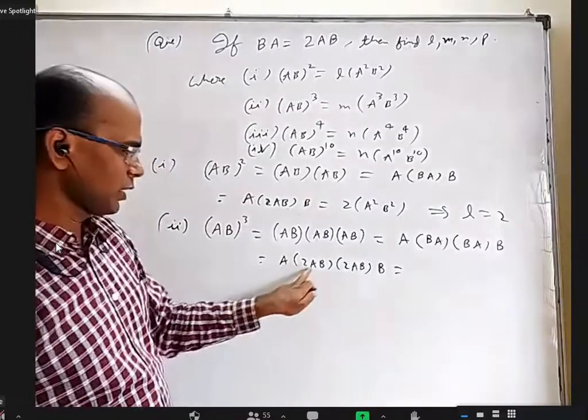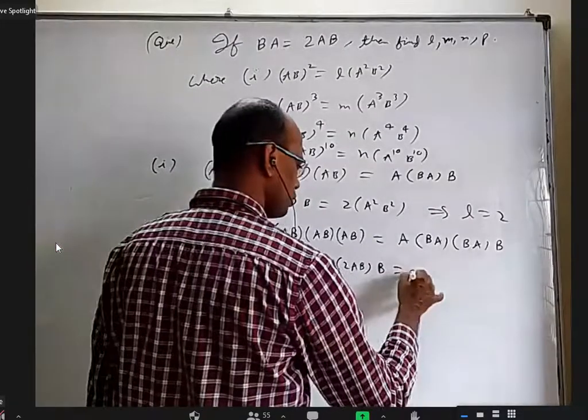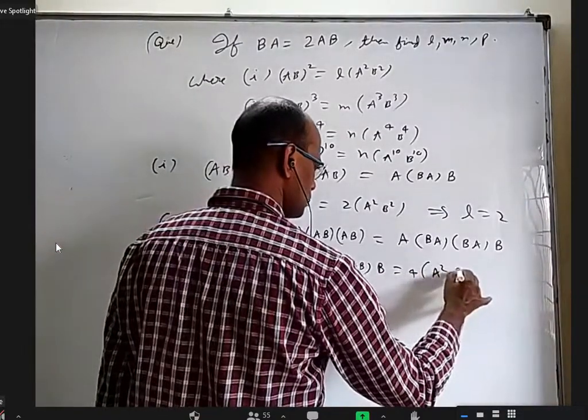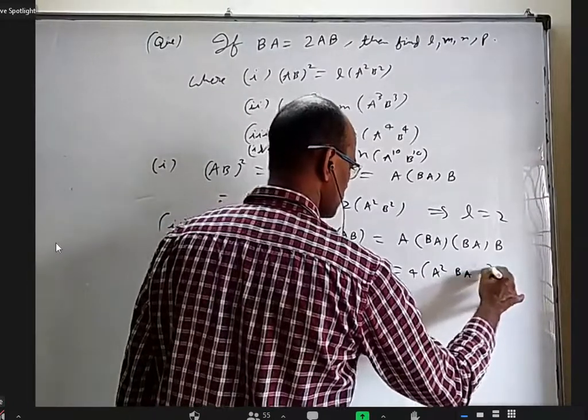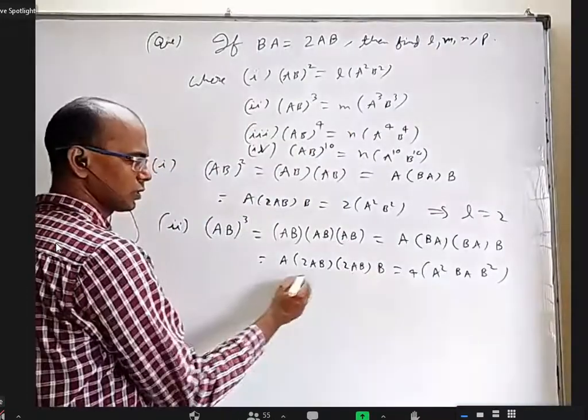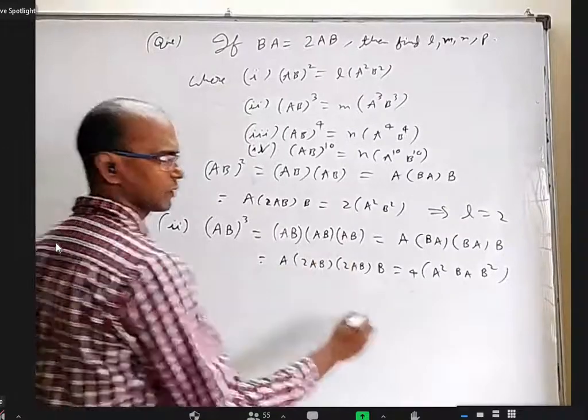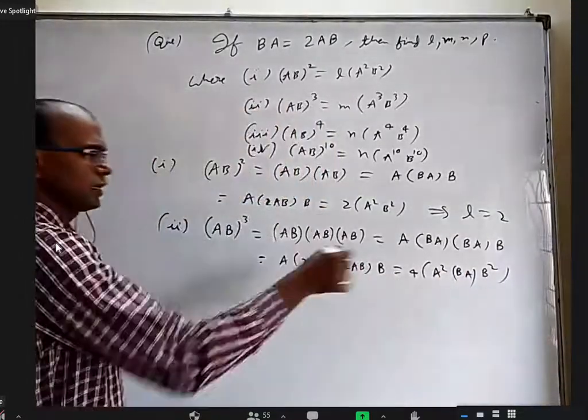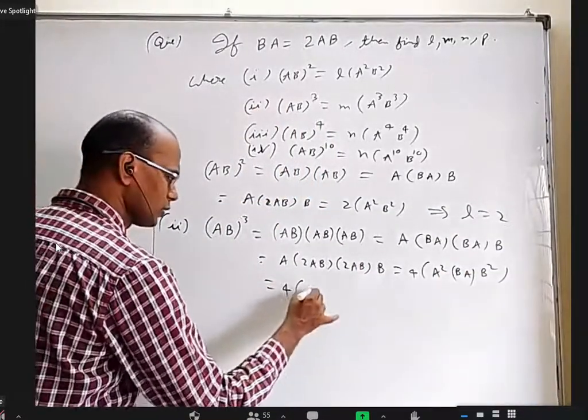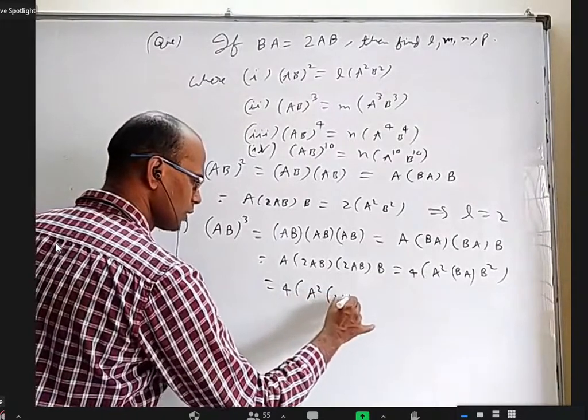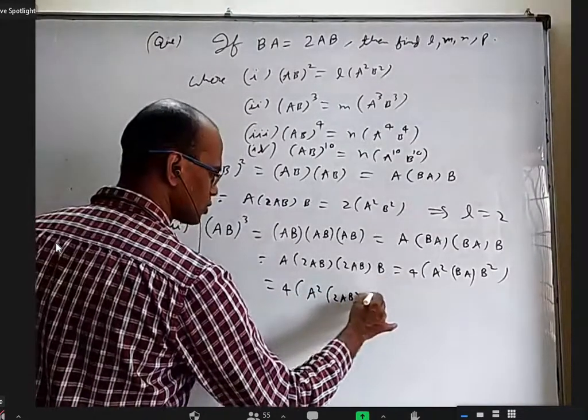Now I got A square, and this two out, this two out, I got 4A square, BA, and B square. This is one B square, this is one A square, and here one BA is still there. That BA I want to write as 2AB. So 4 into A square and 2AB and B square.